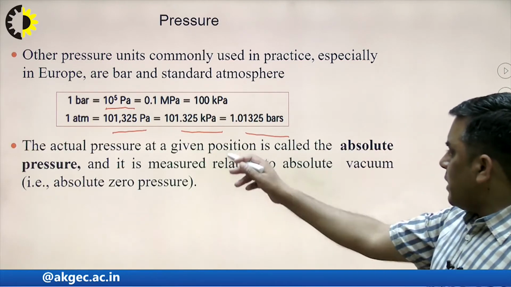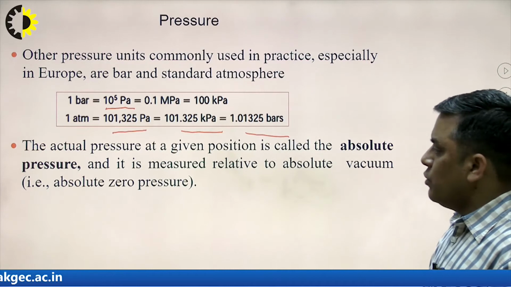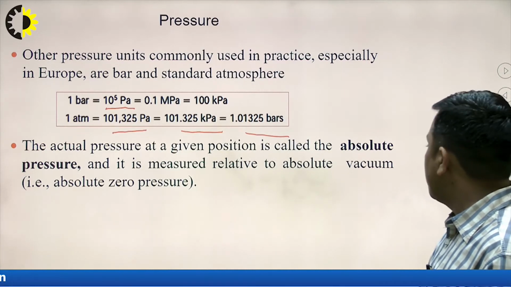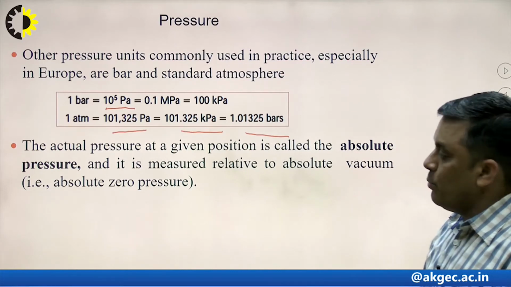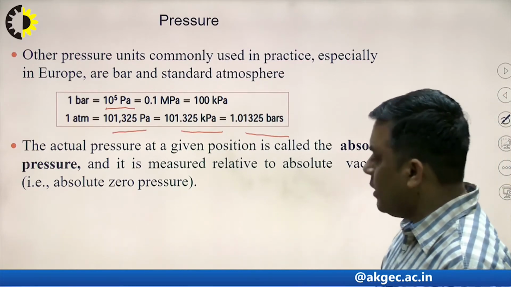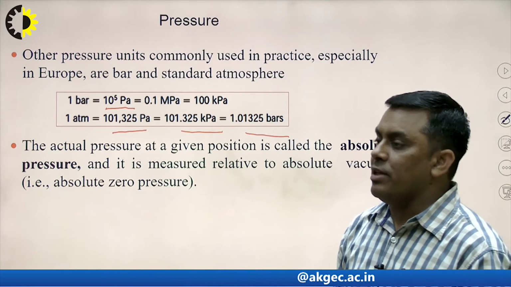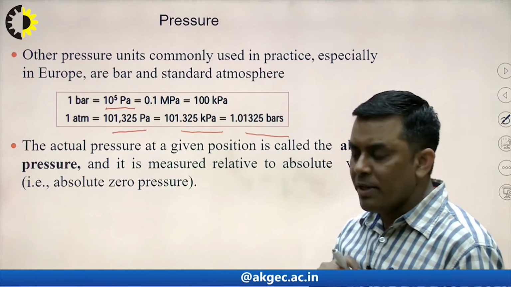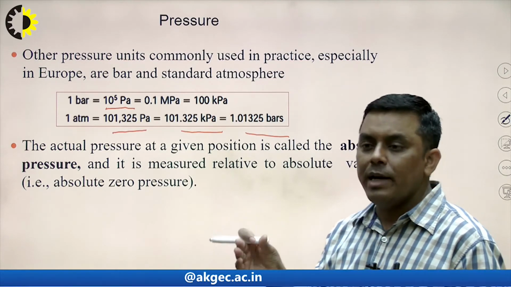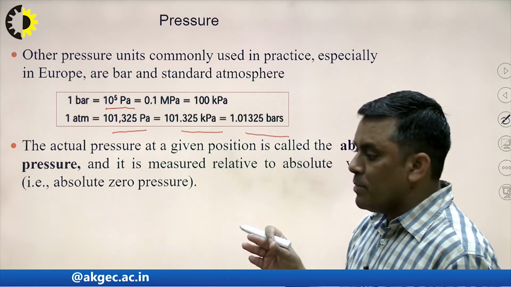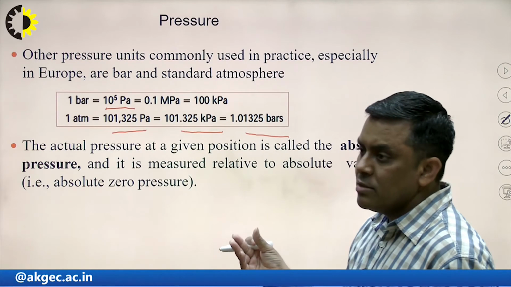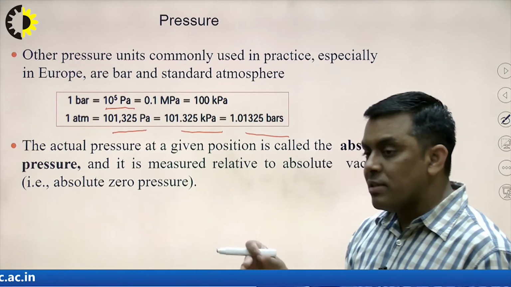The actual pressure at a given position is called the absolute pressure, and it is measured relative to absolute vacuum, that is, absolute zero pressure. Now, this term is very interesting. If I have to measure the pressure here, I will be using a certain device, which can be a pressure gauge. The pressure measured through that pressure gauge is considered gauge pressure.